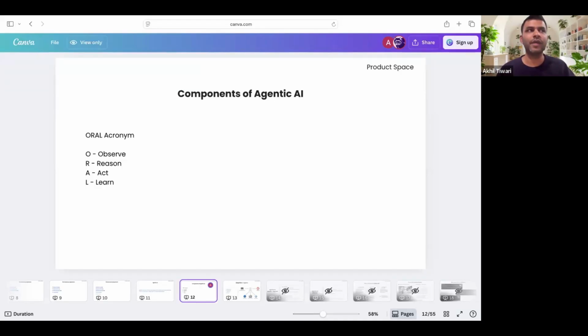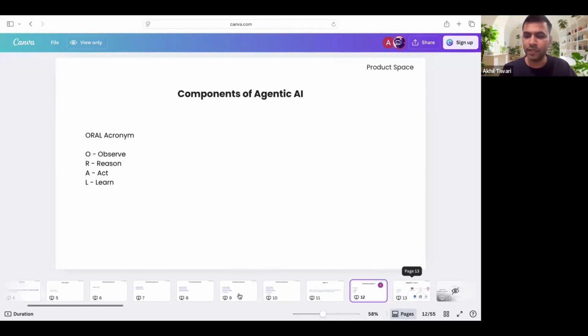This action could be in terms of, okay, calling a specific API if certain conditions are met, or let's say sending a mail or sending a WhatsApp message. It could be actions of any type which is available for you to, let's say, call that specific function digitally, right? L is learning. Learning simply means if you want to learn from the previous iterations, you can also enable the memory mode, and this is where you would be able to understand it end to end, right?